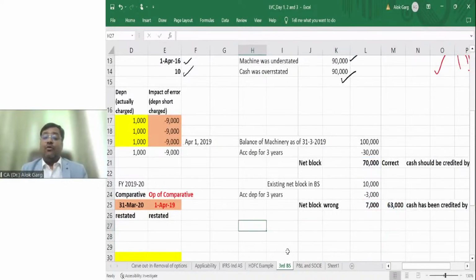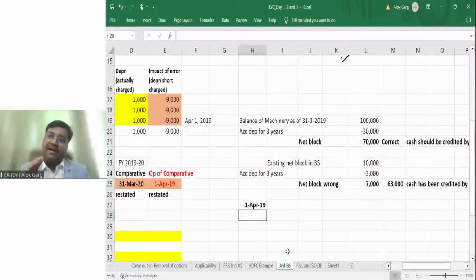It means on 1st April 19, what accounting entry I need to pass? I need to pass it in the current year itself, taking the last year. I don't need to reopen the last year books. I need to pass it in the current year, but of course, impact has to be taken in the comparative and the third balance sheet, right?